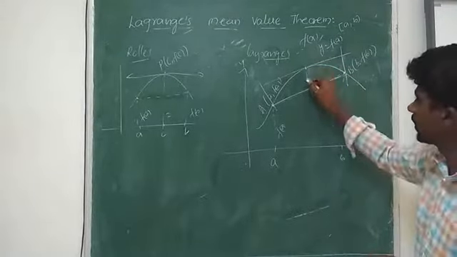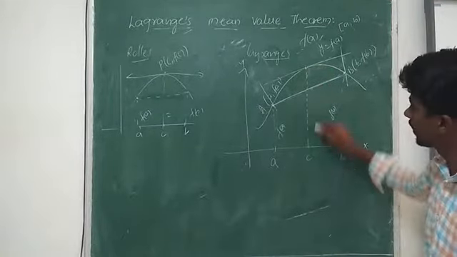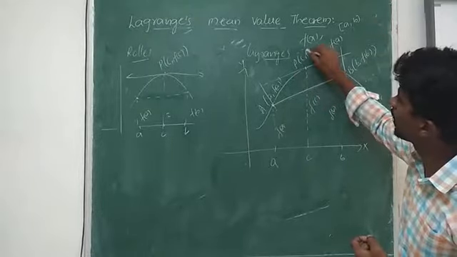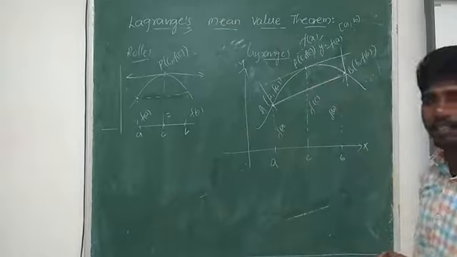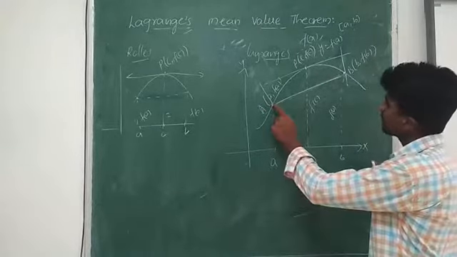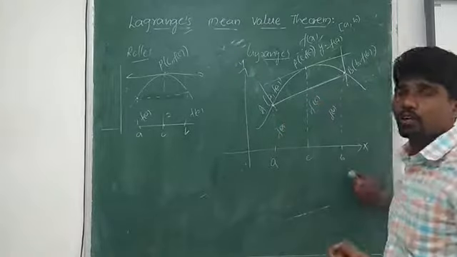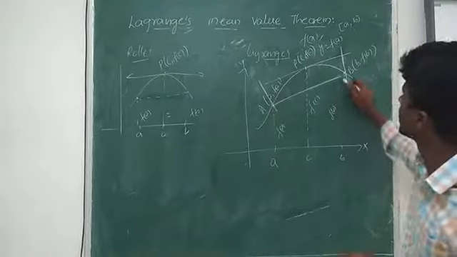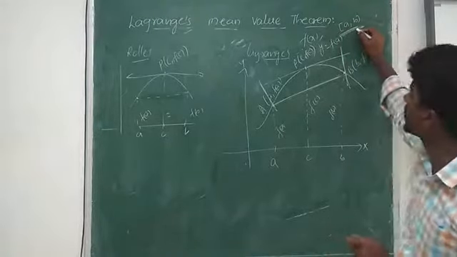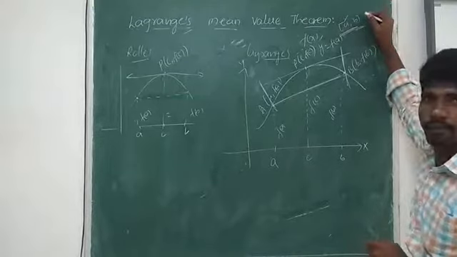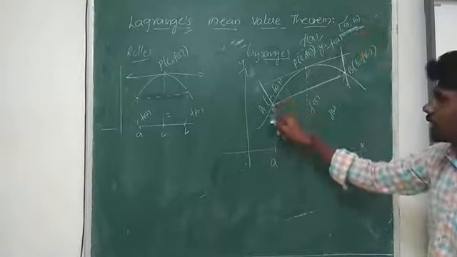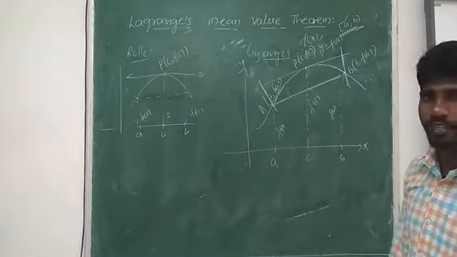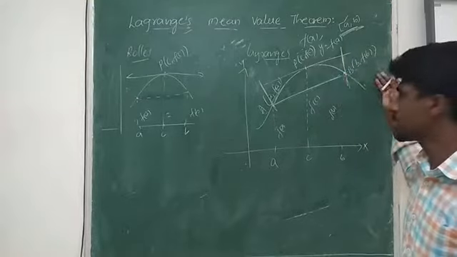At this point, let its x coordinate be C. Then what is its y coordinate? F of C. So at point C comma f of C, there exists a tangent which is parallel to the chord AB. And how did we get the chord AB? By joining end points of the curve. So why am I calling those end points? See, f of x is defined in closed interval AB. The first point is A. This starting value is A. Its respective y coordinate I consider. That's what I mentioned as the beginning, meaning the left side end point. And this one B, for me, is the right side end point.